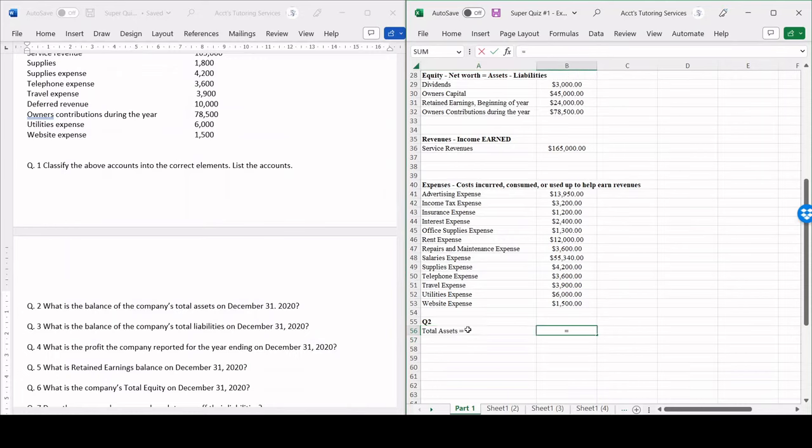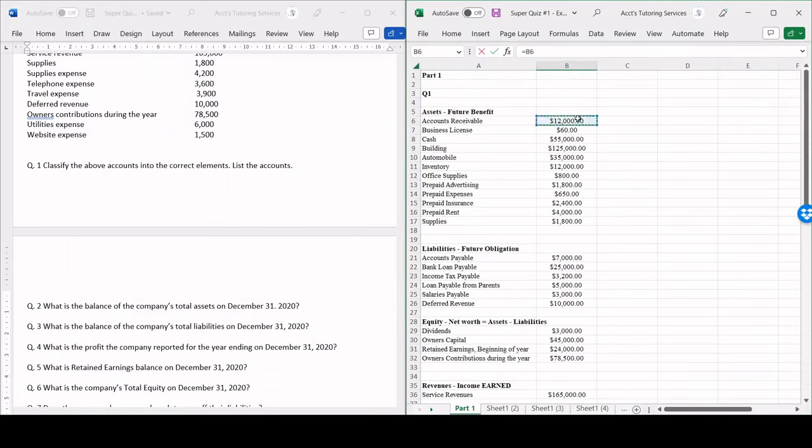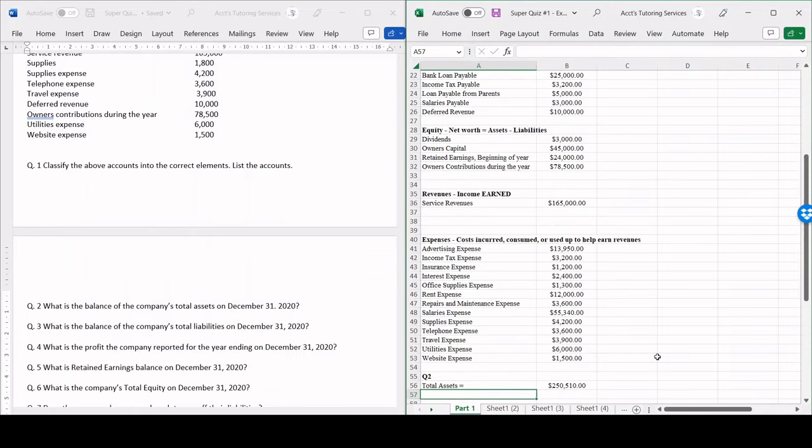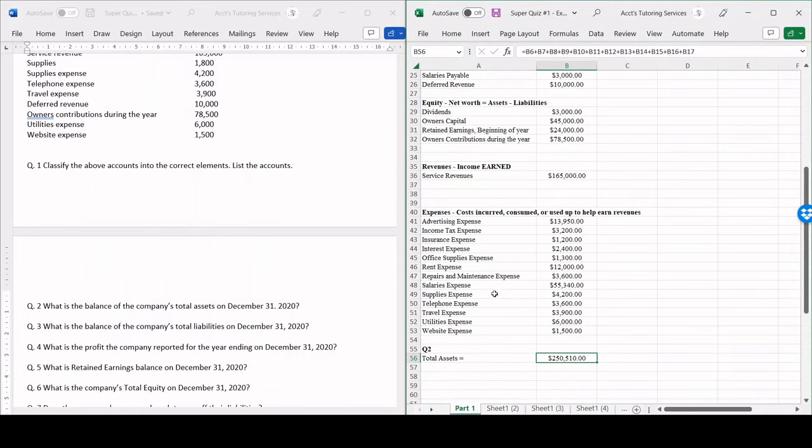In this case, we're simply going to just add up all of these. 12,000 plus 60 plus 55,000 plus 125,000 plus 35,000 plus 12,000 plus 800 plus 1,800 plus 650 plus 2,400 plus 4,000 plus 1,800, right? So all of these over here. Enter, and we get 250,510.